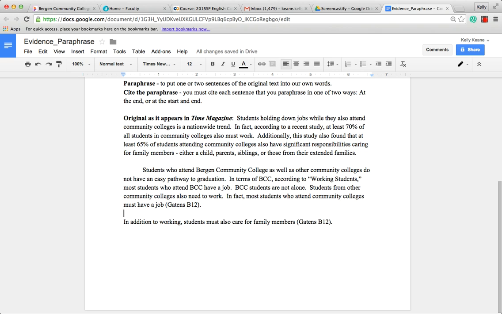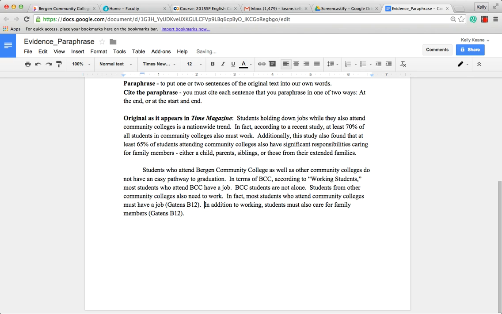So now I've created a sentence in my own words that reflects that information: In addition to working, students must also care for family members. Again, I cited it because I took this information directly from this paragraph from Time magazine. And you'll notice that I've also done the citation here at the end.